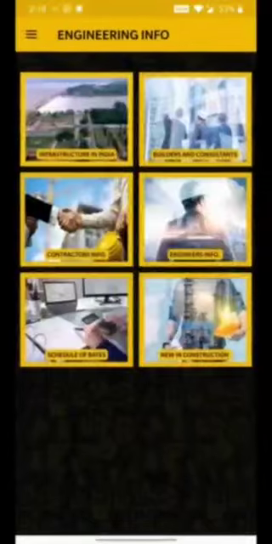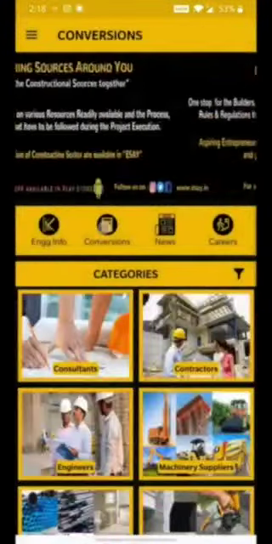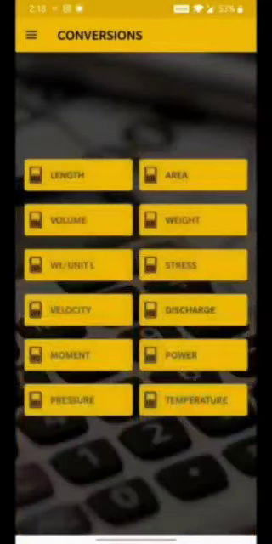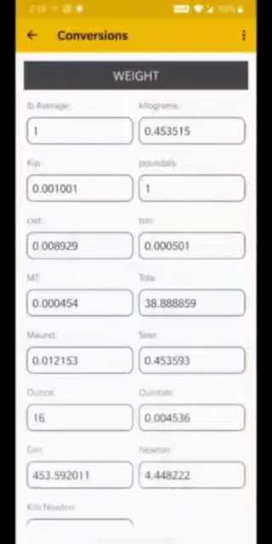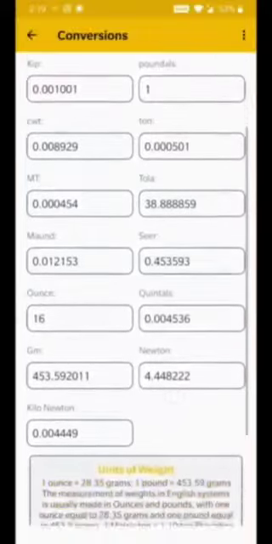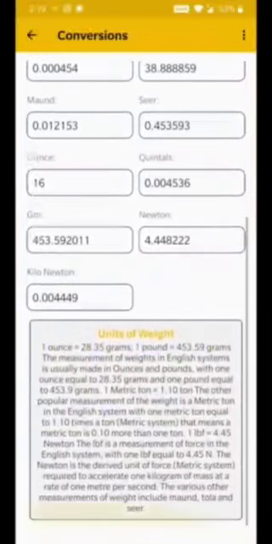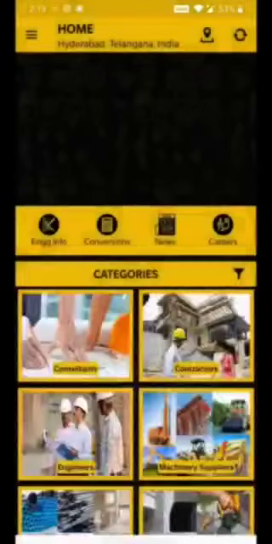Next comes the conversions. Do you want to deal easily with the hard conversions coming in your way? If yes, then the best place for that is our conversion page. Here we provide the conversion calculator for all the units such as length, area, weight, stress, etc. which are helpful for field engineers as well as engineering students. For any kind of conversion required, all you have to do is to visit this app and yes, you can get it all.